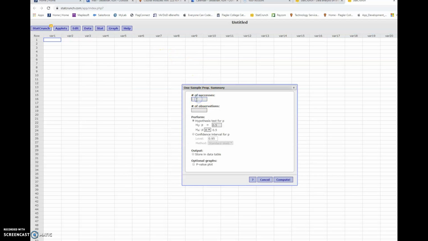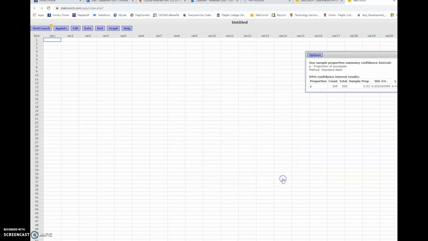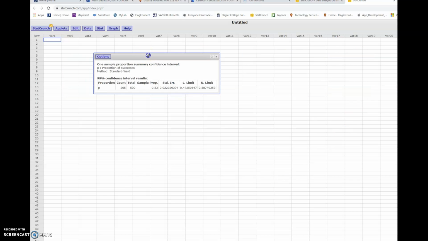Put in the number of successes, 265, the number of people who said they would vote for the candidate. The number of observations is the sample size, 500, and we want a 99% confidence interval. Oops, got to change it to confidence interval, and then 99%. Hit compute, and all the information is right there.